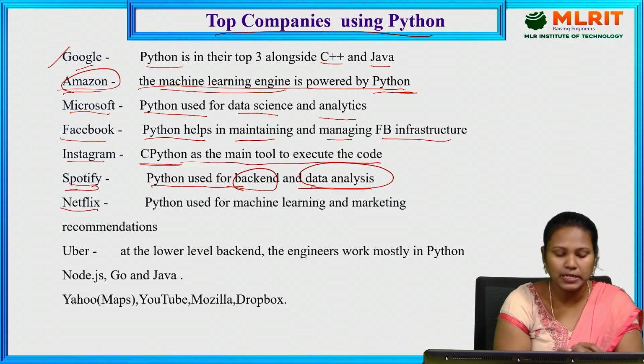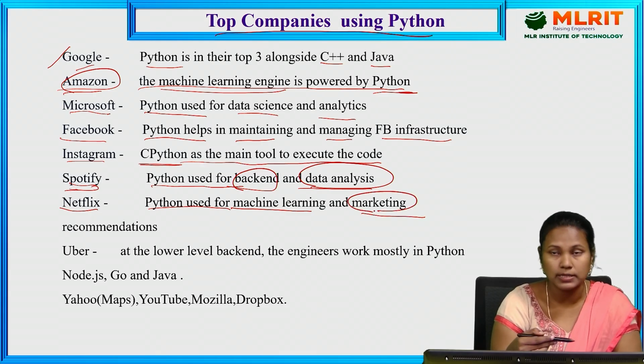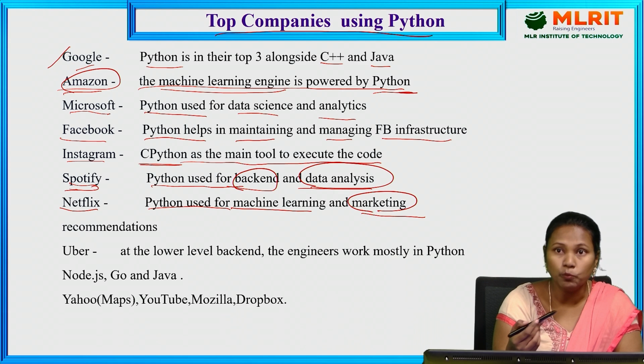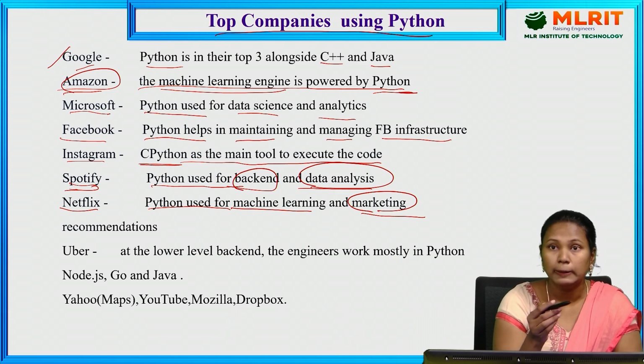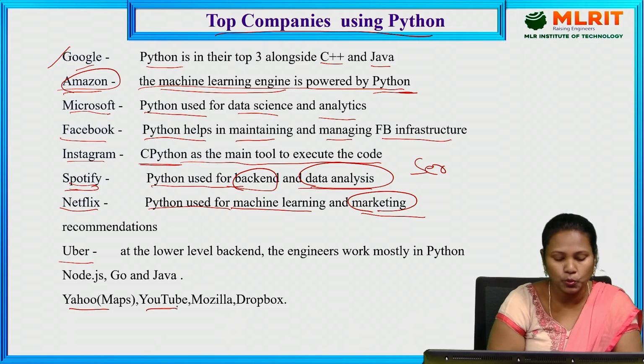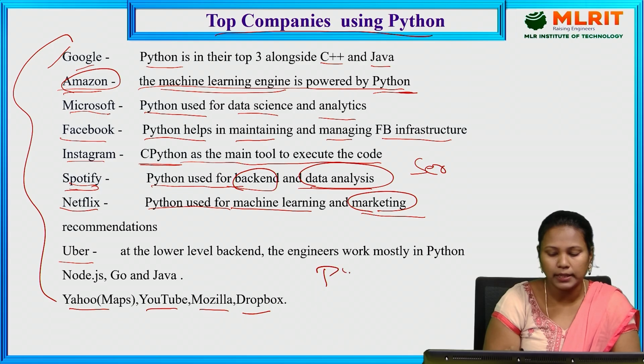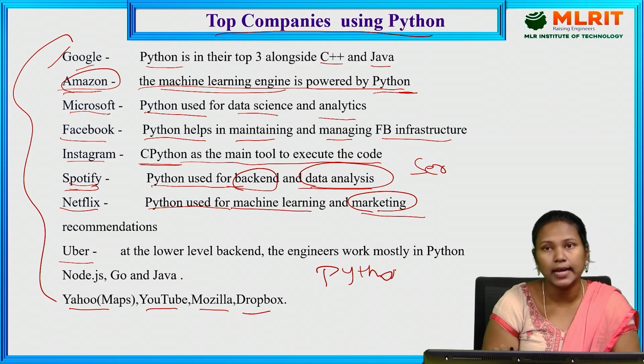Next one, Netflix also. Python is used for machine learning and marketing. So they market, meaning they recommend some sites or some movies or some series like that. Uber is also using Python, as are Yahoo, YouTube, Mozilla, and Dropbox. All these companies use the Python language for their tasks.